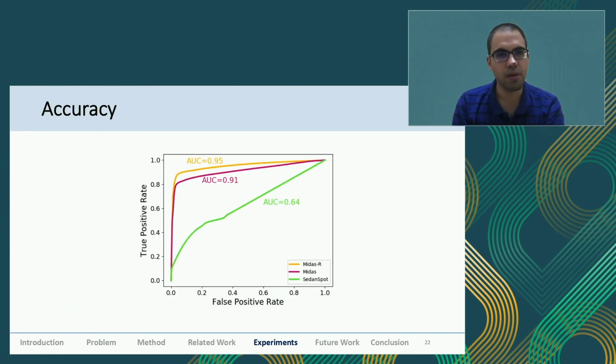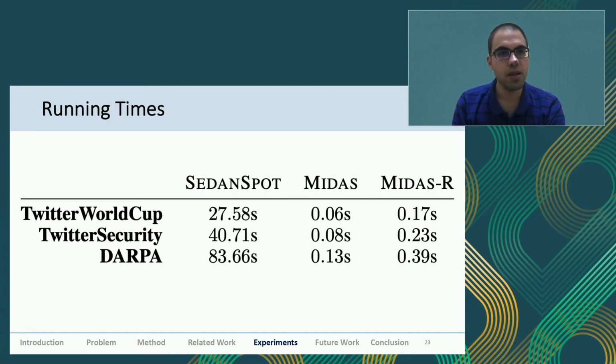Some of these slides are mostly from the DARPA dataset. So we see that SedanSpot got around 64% as the AUC, whereas Midas got around 91%. Midas-R slightly improved upon Midas and incorporated relations, so that went up to 95%. For the running times, we observed that Midas-R takes slightly more time than Midas because it incorporates relations, but even then it runs in less than a second.